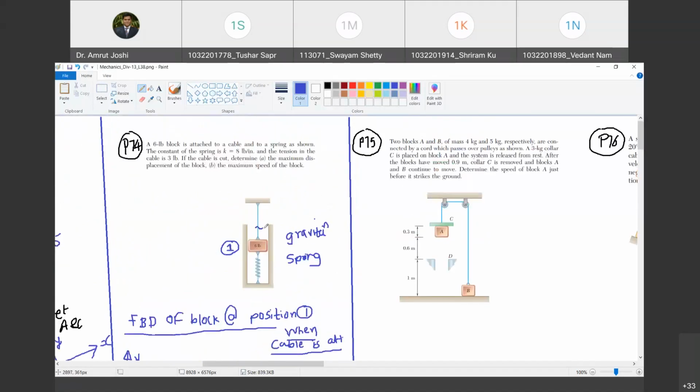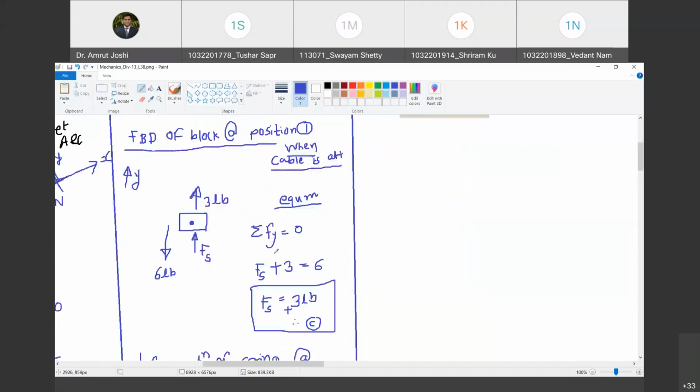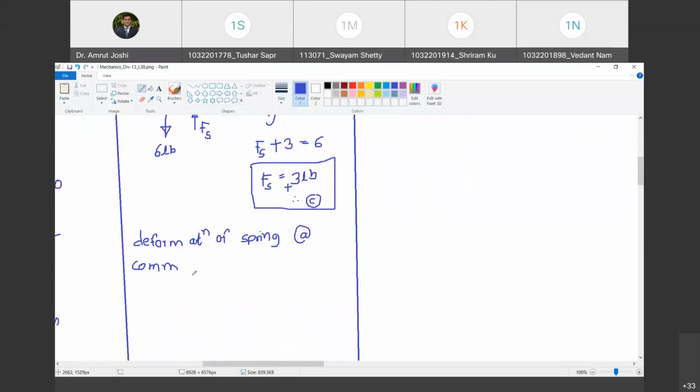After this, I have cut this string cable, and then the block starts moving down. But at that instant itself, the spring was not uncompressed. It was already deformed under the force of 3 pounds. Do you agree with me? Yes, sir. So deformation of the spring at the commencement of block motion. Happy? Yes, sir. How much is that?